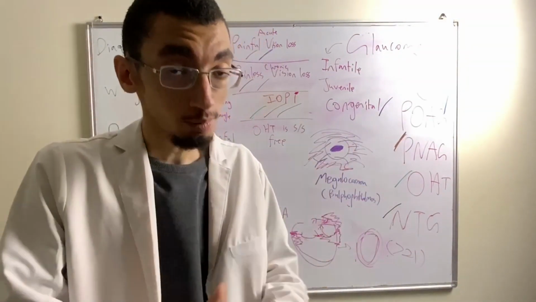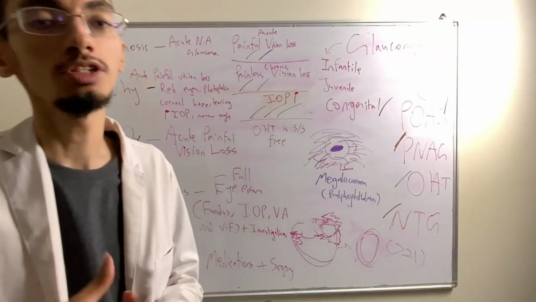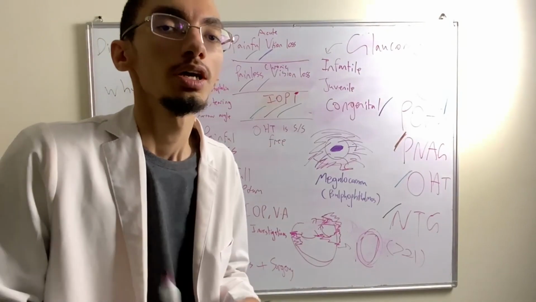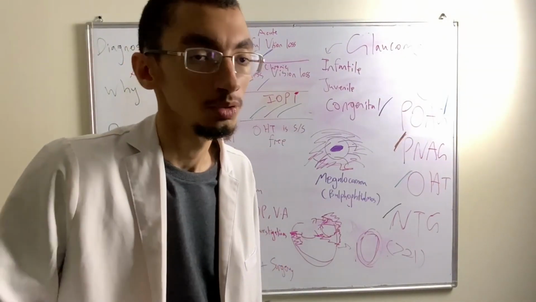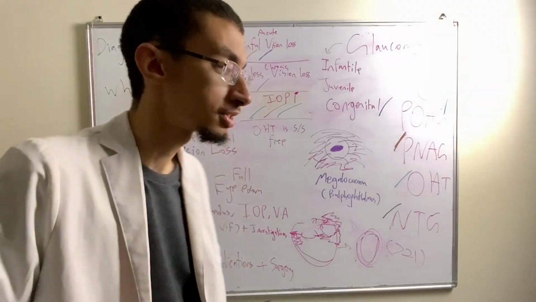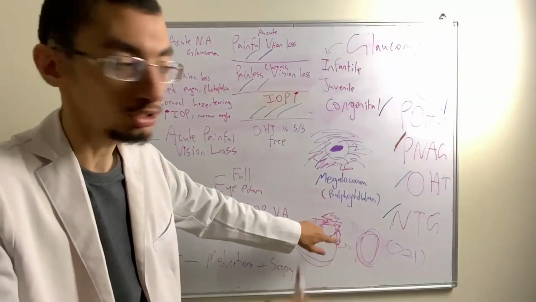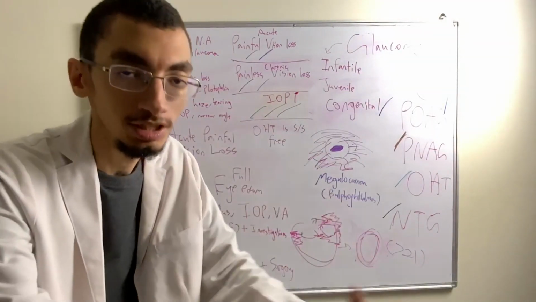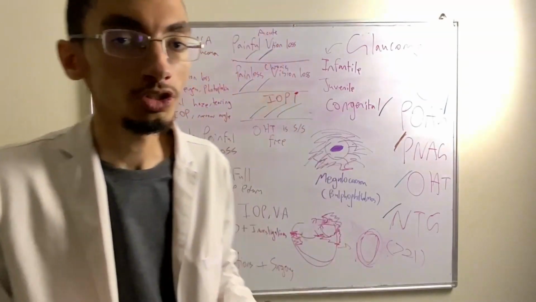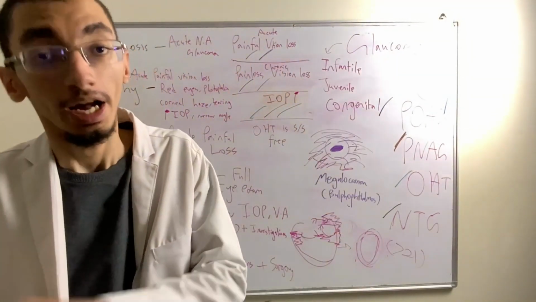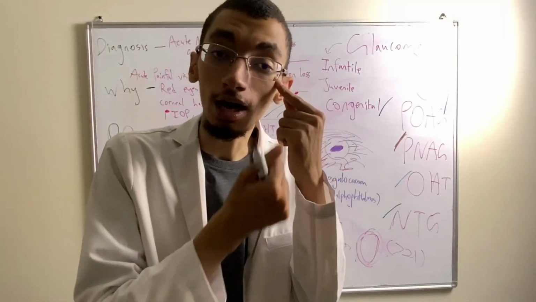And once we stabilize the eye, once we notice that the cornea is starting to become clear and the intraocular pressure is starting to decrease, next we have to do surgery on the eye itself. They might do trabeculectomy, which basically means we make an opening in the trabecular meshwork, basically the site of aqueous humor drainage. Regardless, whatever surgery they do for the affected eye, they'll do it. And they'll not stop there. They'll also have to do surgery for the other eye, the other eye that's normal.